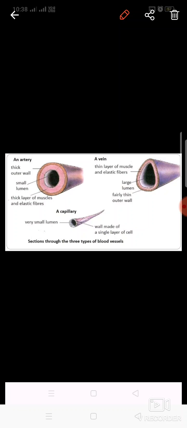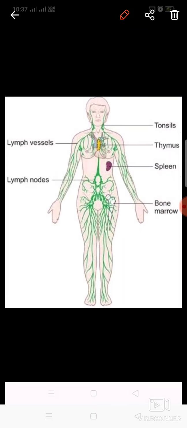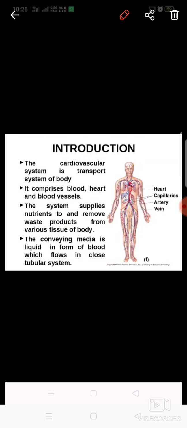So now today's topic is completed. Let us summarize quickly what we have studied today. We studied the circulatory system in human beings. It is made up of the heart, blood vessels, and the blood, or the fluid.